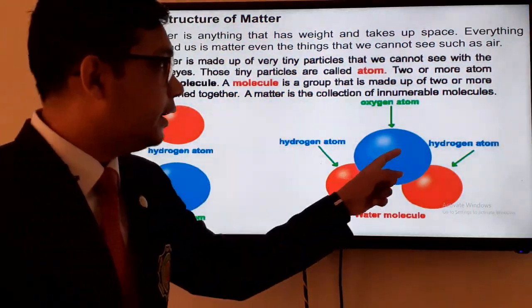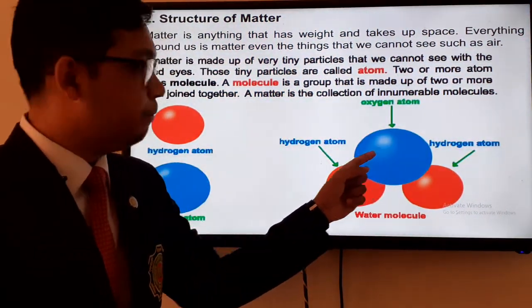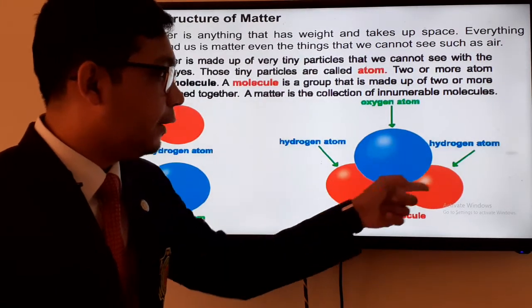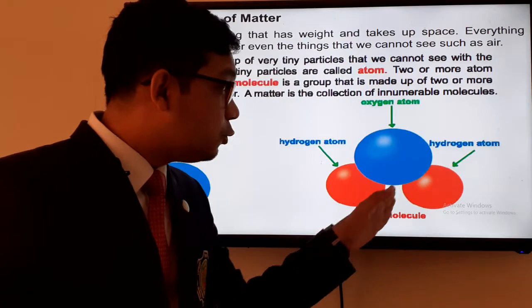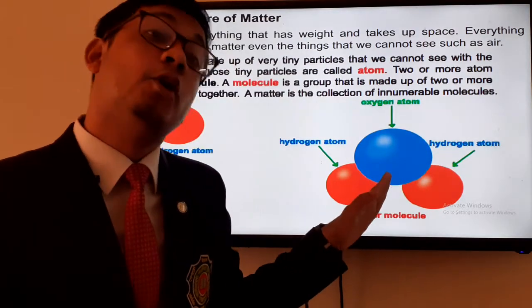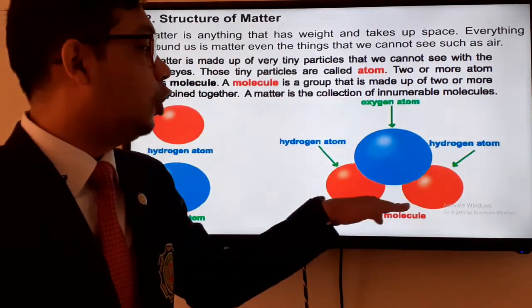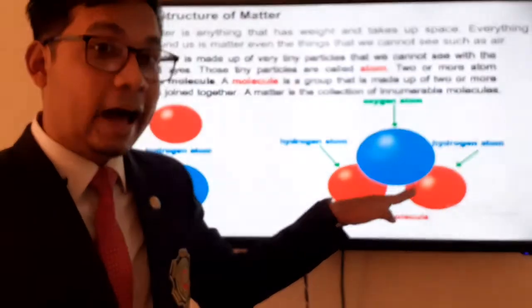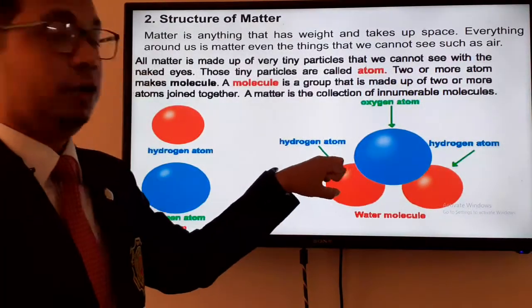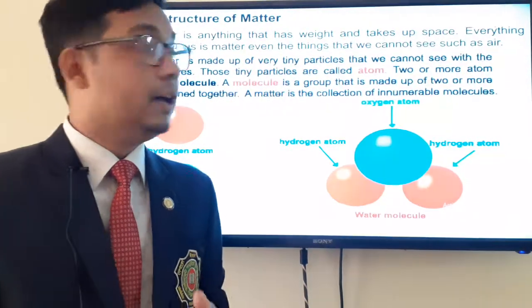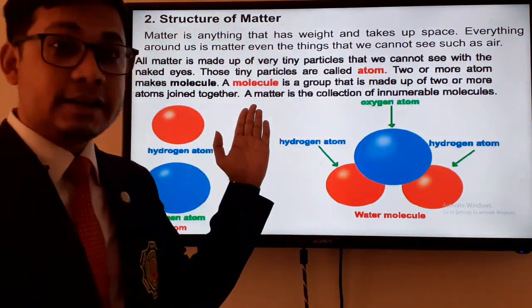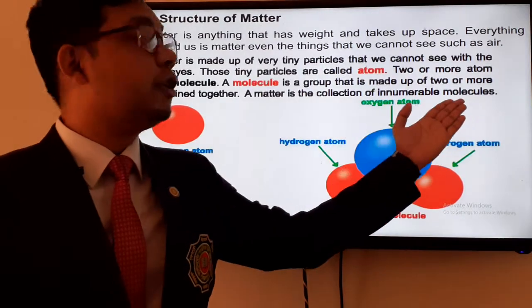So have a look here, one atom of oxygen and two atoms of hydrogen are connecting together and forming water, and this will be no more called an atom, this will be known as a molecule. So what is it called? It's called a water molecule. And now when these molecules connect together they form a matter. Have a look at the last line. A matter is the collection of innumerable molecules.